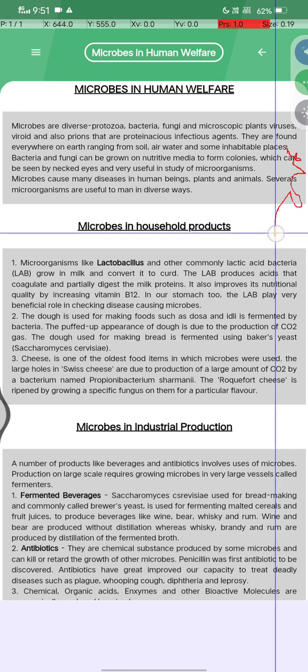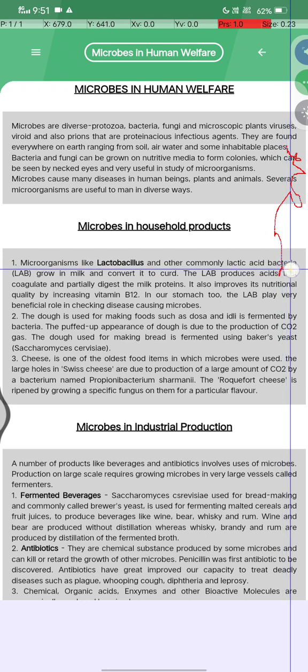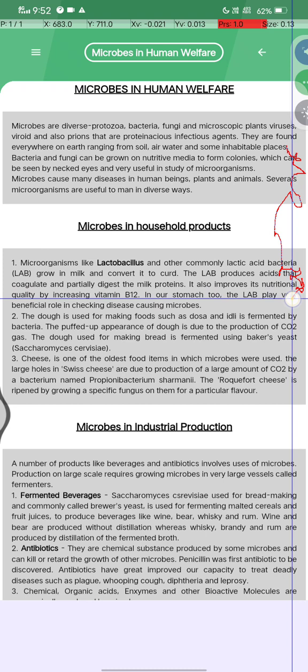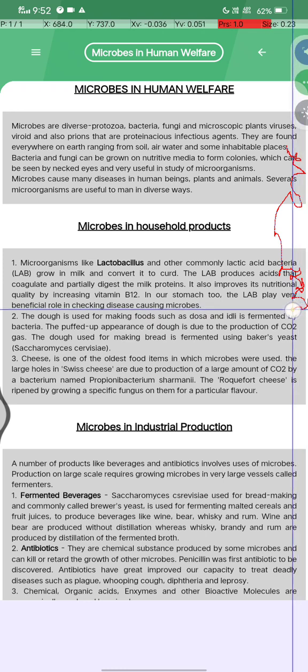Microbes in household products. Microorganisms like Lactobacillus and other commonly lactic acid bacteria grow in milk and convert it into curd. LAB produces acid that coagulates and partially digests the milk proteins, and it also improves the nutritional quality by increasing vitamin B12, and in our stomach too. LAB plays a very beneficial role in checking disease causing microbes.